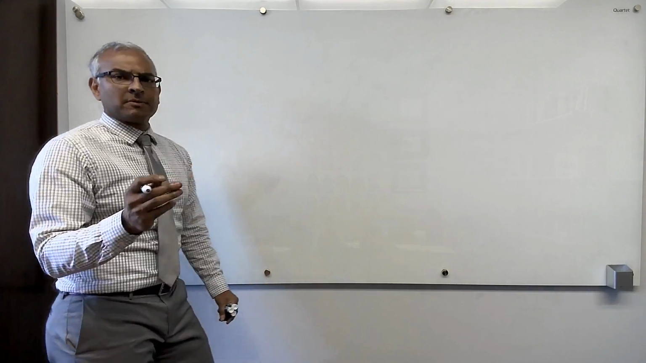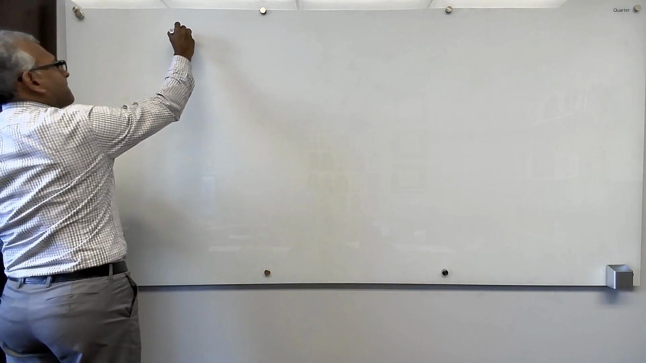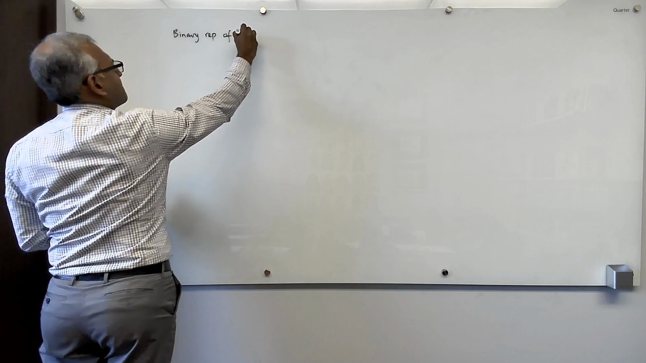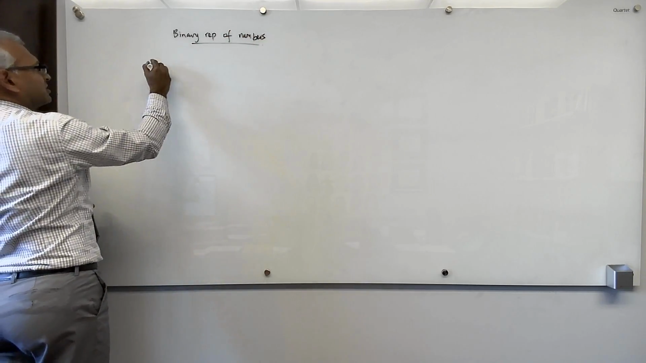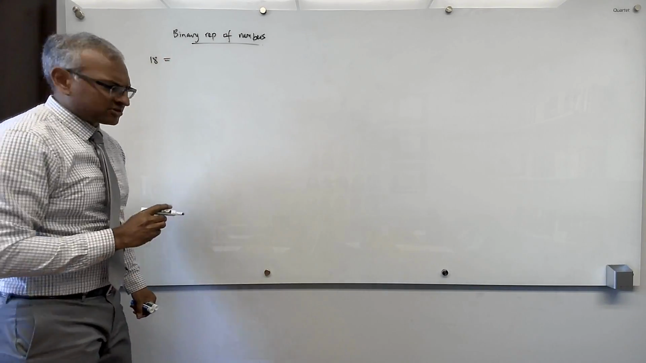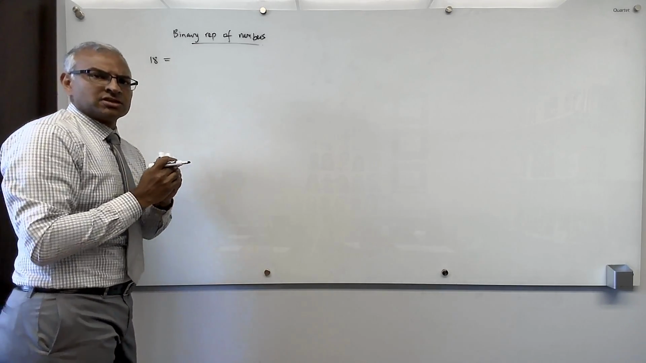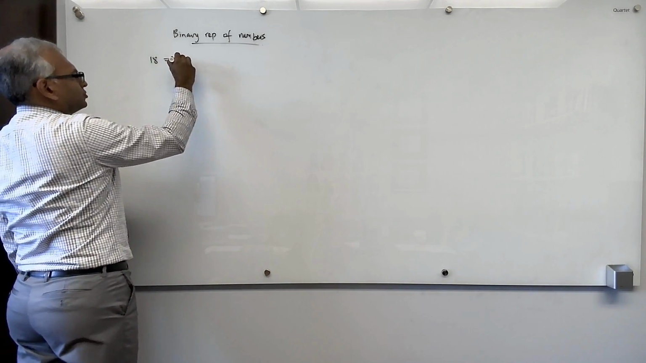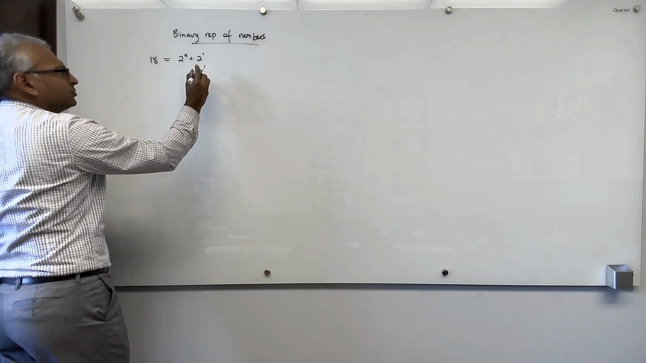So the first is binary representation, which is something we're all familiar with. Binary representation of numbers. So let's take, for example, 18. We know what its binary representation is. To get its binary representation, we break it down, we decompose it into a sum of distinct powers of 2. So this guy here is 2 to the 4 plus 2 to the 1, which is 16 plus 2.